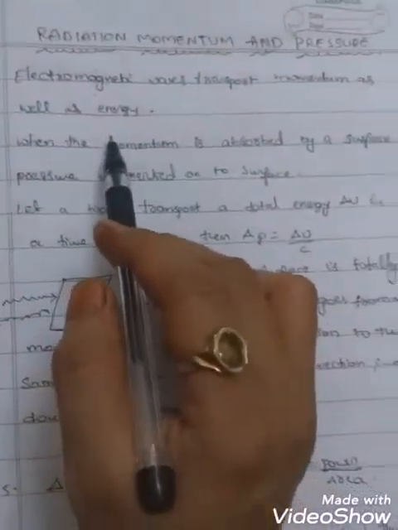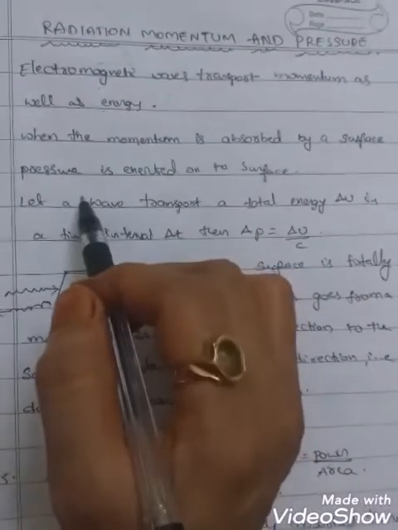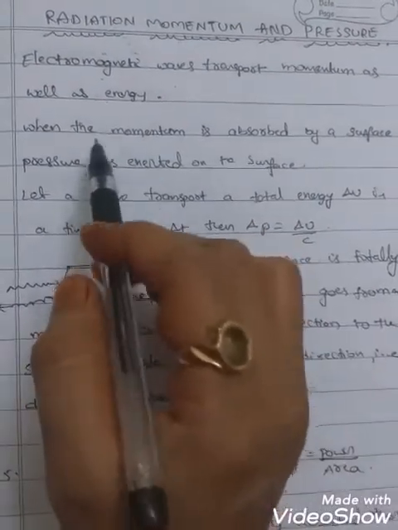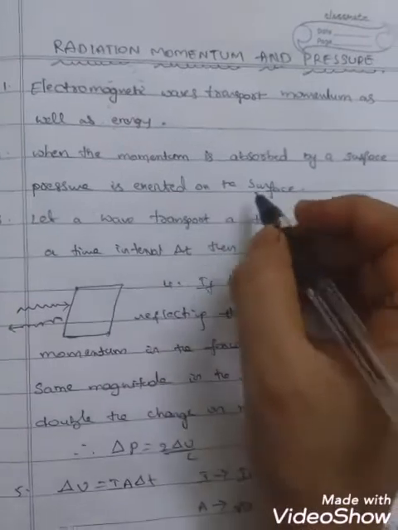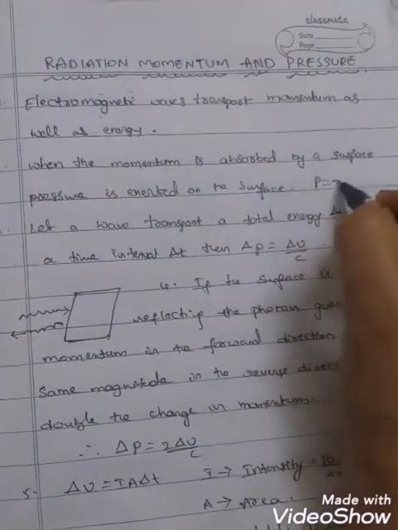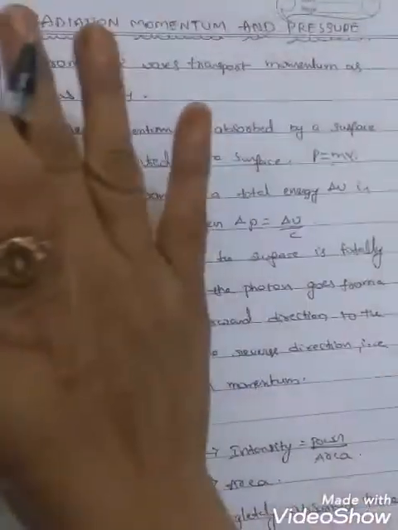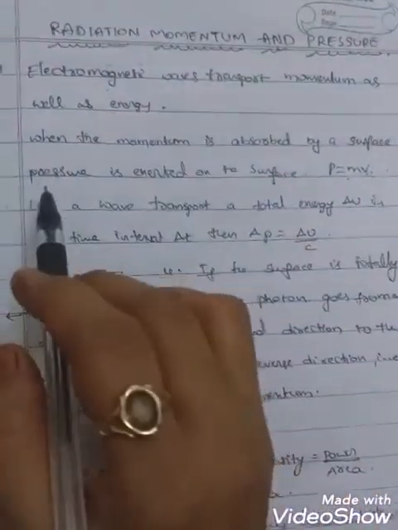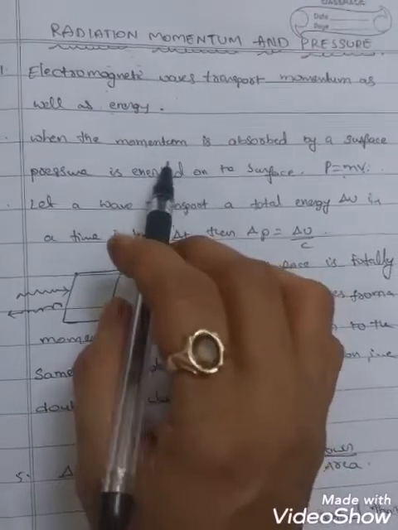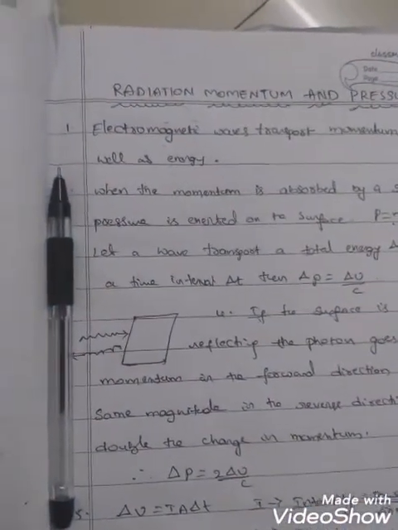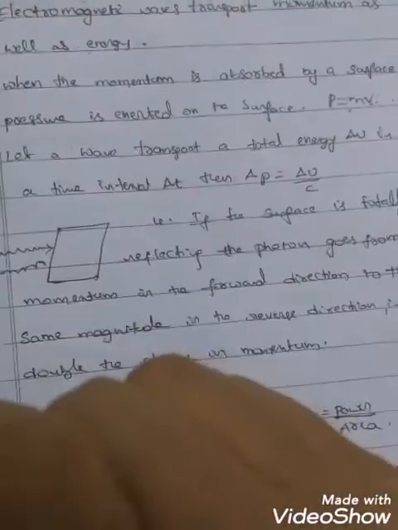Right? When the momentum is absorbed by a surface, pressure is exerted on the surface. We know momentum p is equal to m into v, mass into velocity. When momentum is absorbed by a plane surface, what happens? Pressure is exerted on the surface. This we can observe in an experiment, which is the Crookes radiometer.